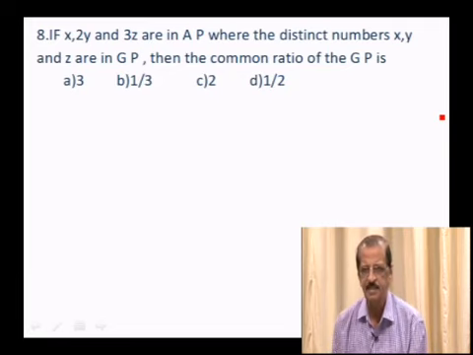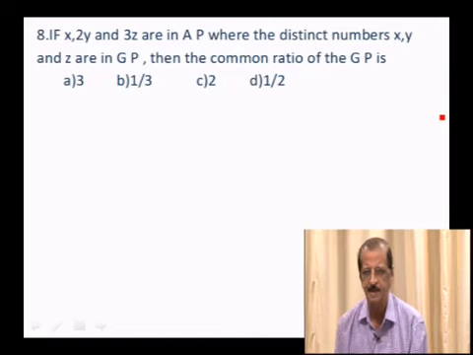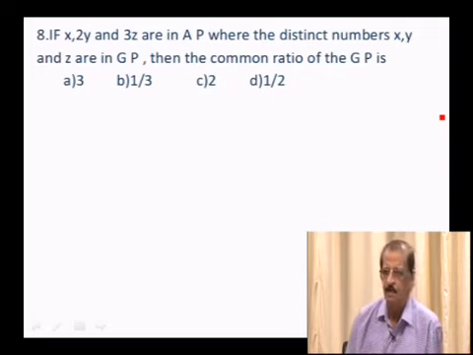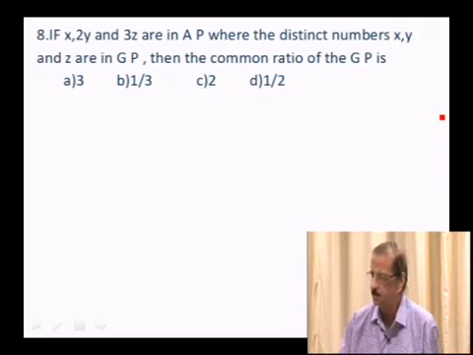If x, 2y and 3z are in AP, where the distinct numbers x, y, z are in GP, then the common ratio of the GP is: A) 3, B) 1 by 3, C) 2, D) half. Of course, here you have to use both the AP and GP concept.